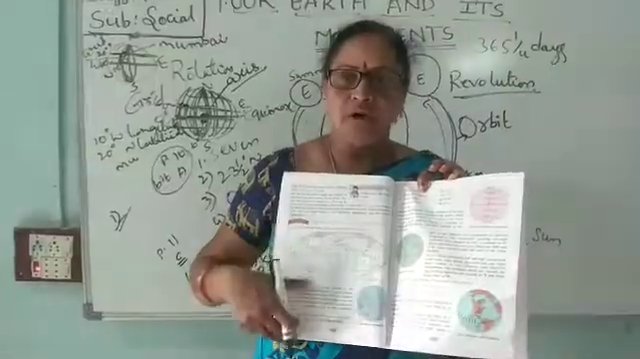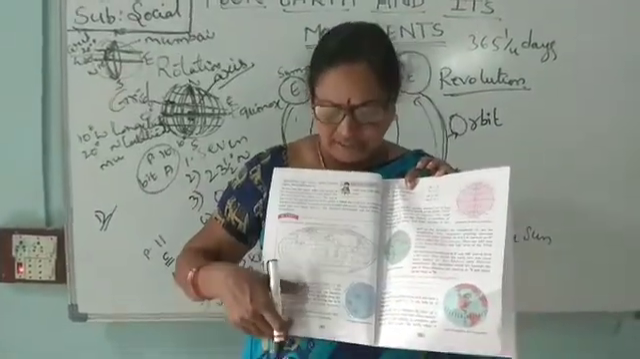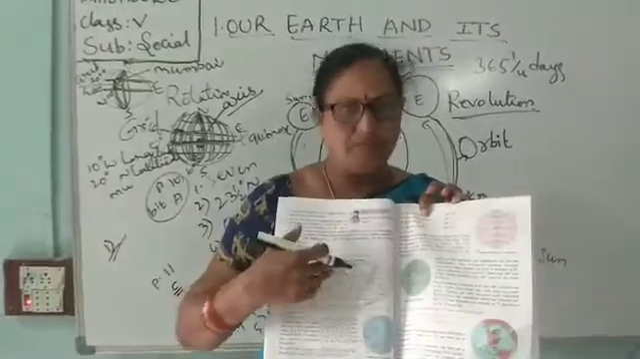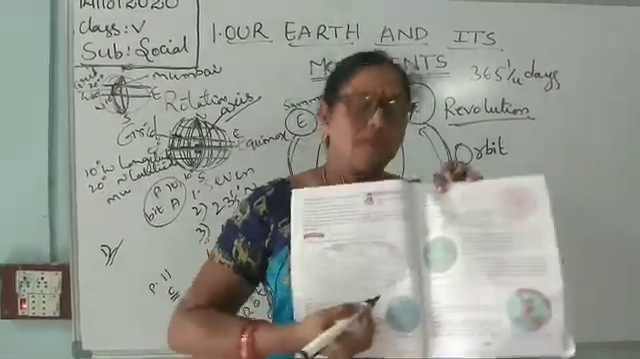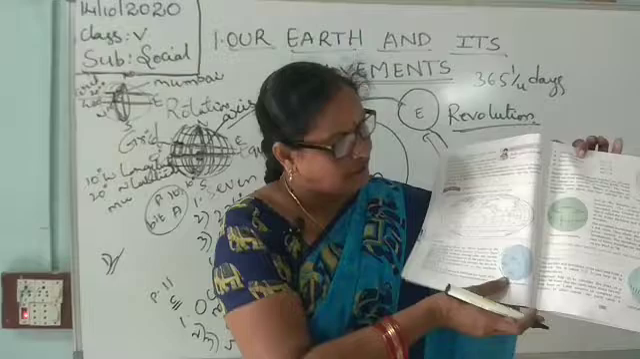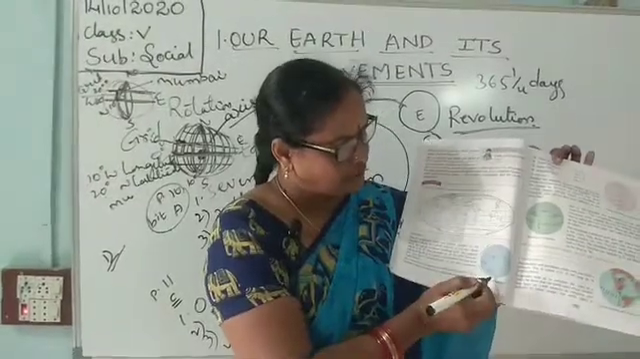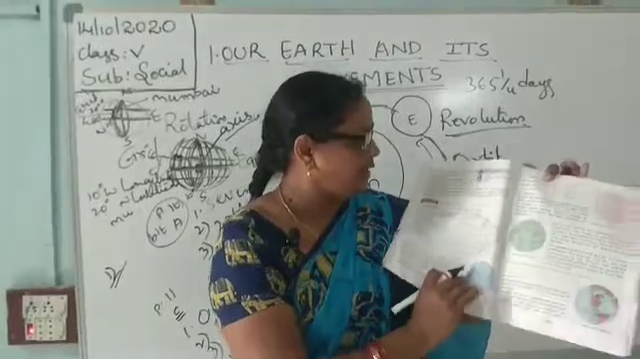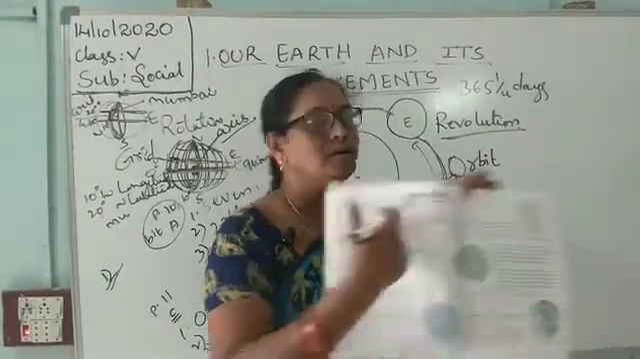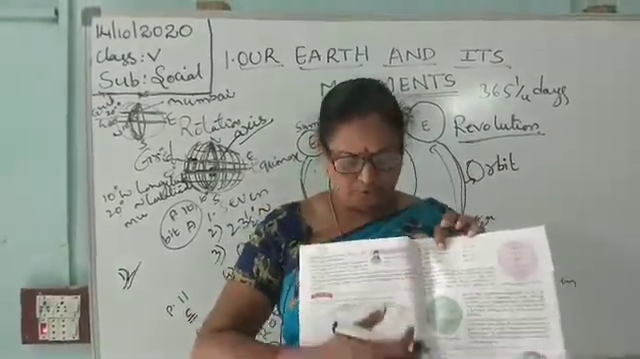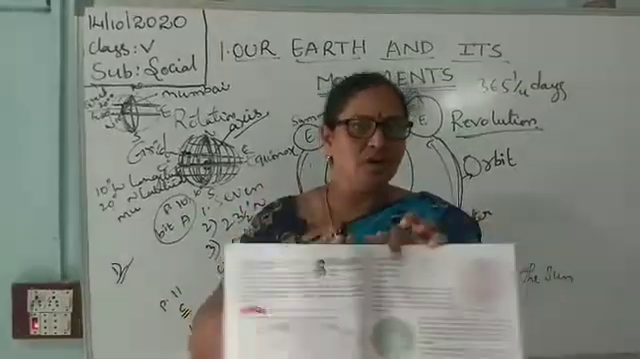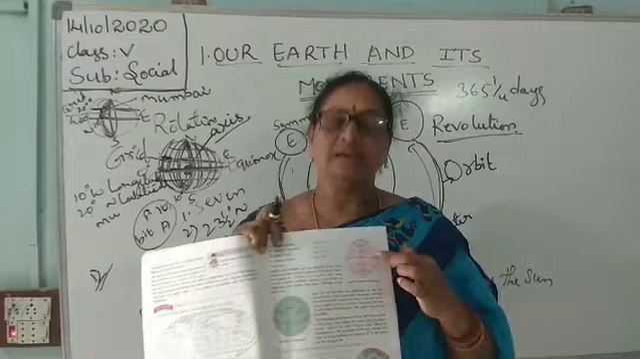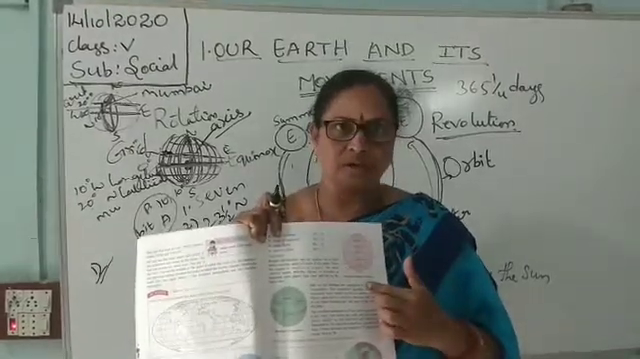Okay. You can draw and color the picture from page number 5 to page number 6. Here are the latitudes of the earth. Parallels are the latitudes. There are so many latitudes, 180 latitudes. It is not possible to remember all those latitude names. These are the important latitudes of the earth.